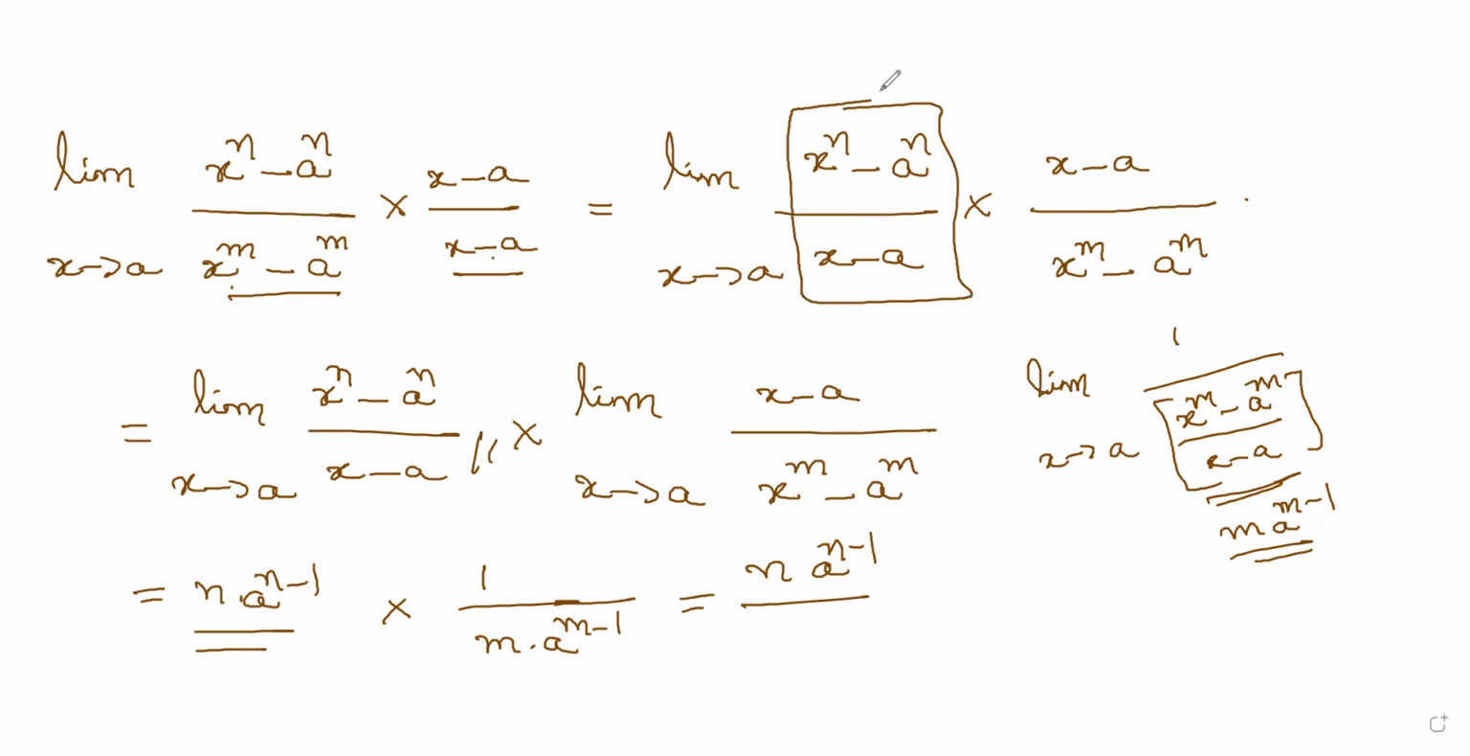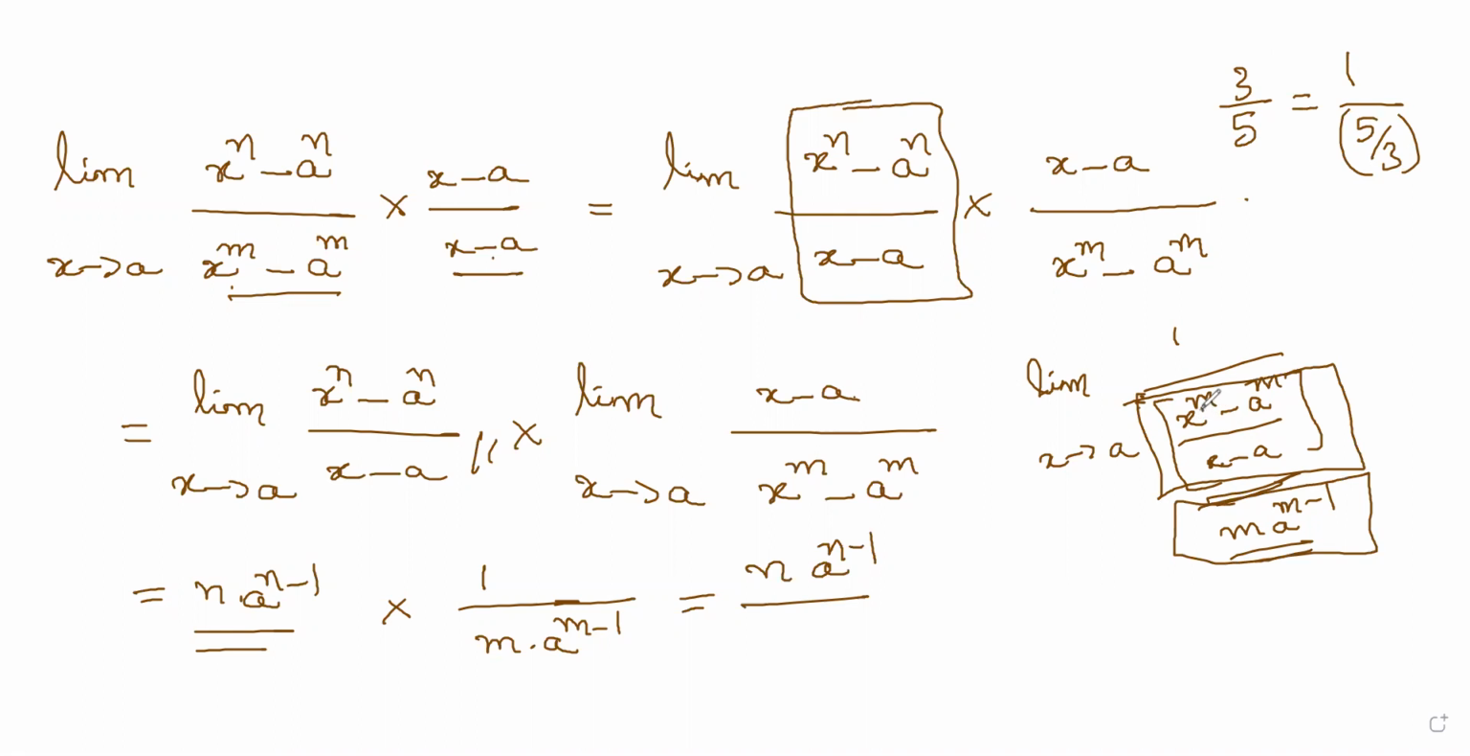Just now we solved n into a power n minus 1, right? And now, can I topple this like a fraction? So suppose I have 3 by 5. I can write it as 1 by 5 by 3. Same thing. Now we'll solve the limit for this one. If you solve the limit for this, you will get this answer.